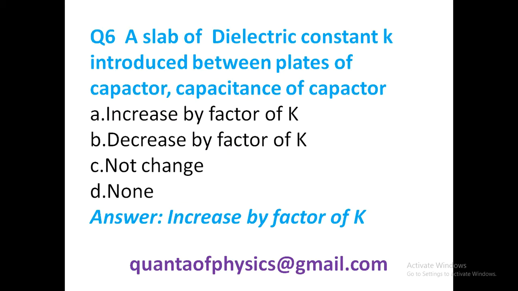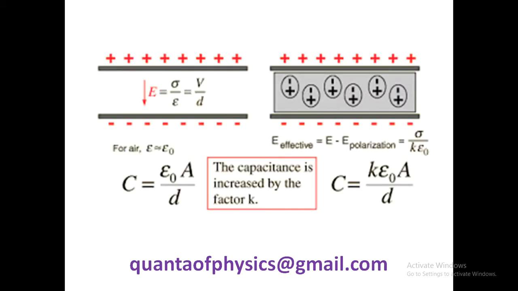A slab of dielectric constant K is introduced between plates of a capacitor. The capacitance of the capacitor increases by a factor of K. Here shown, capacitance is epsilon naught A by D. As a slab of dielectric constant K is introduced, the capacitance increases by K times. Then final capacitance is K epsilon naught A by D.